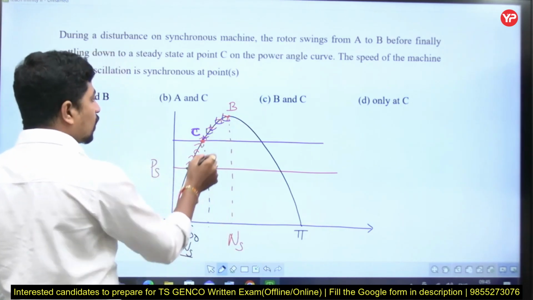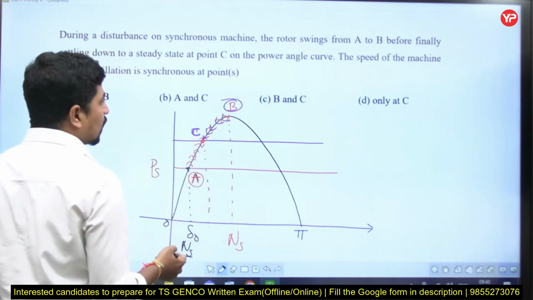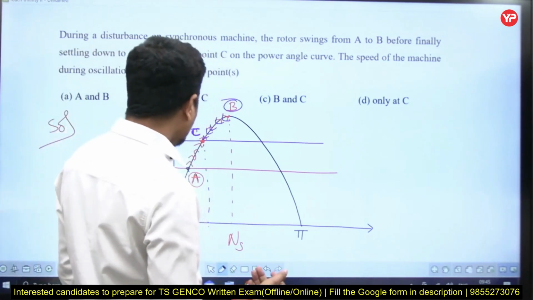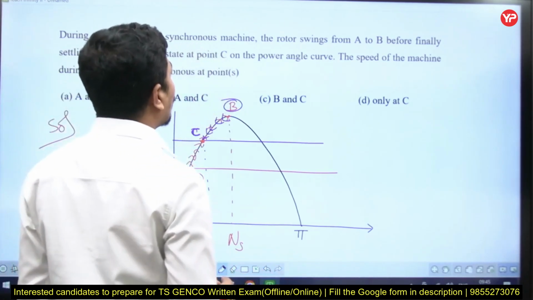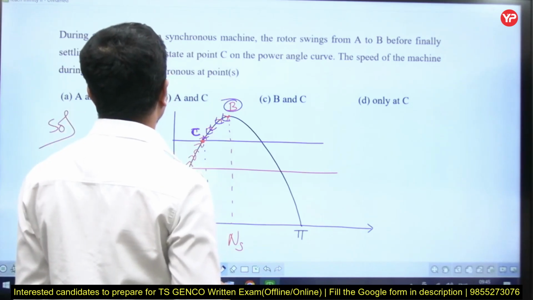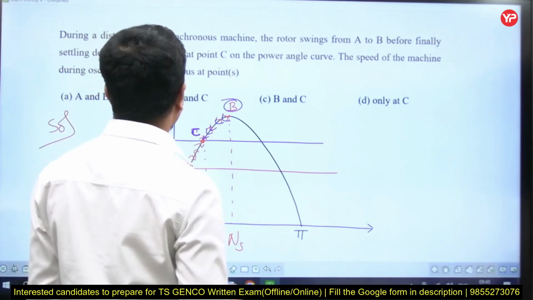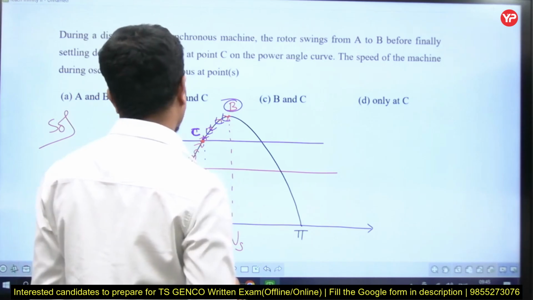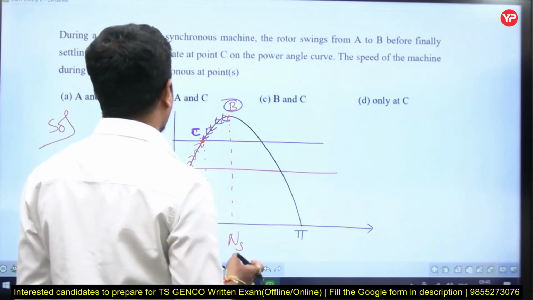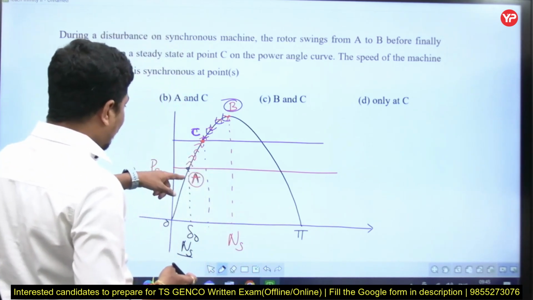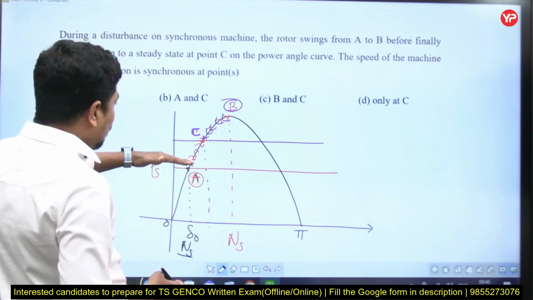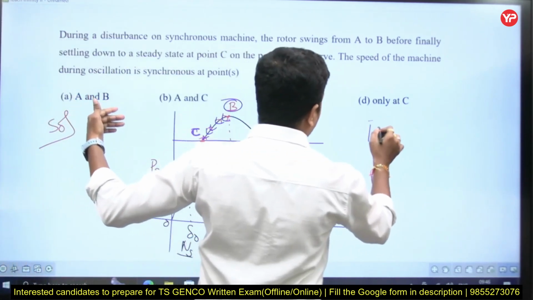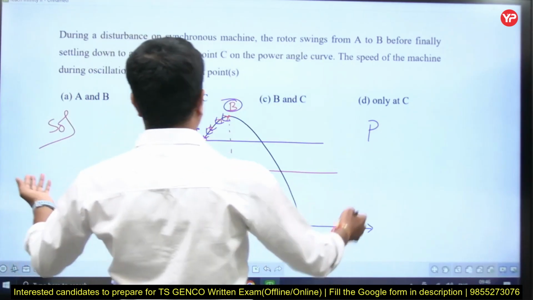Right? So at points A and C, what is it saying? The speed of the machine during the oscillation is synchronous at points... Definitely at point A, it is at synchronous speed. Once a fault occurs, its speed rises. Not fault occurs, steam input suddenly rises. If steam input suddenly rises, he did not give what the case is.